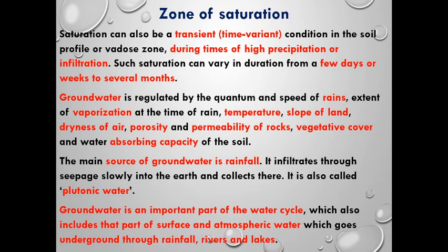Groundwater is an important part of the water cycle, which also includes that part of surface and atmospheric water which goes underground through rainfall, rivers and lakes. When water enters the zone of saturation, called the groundwater or the water table, that water will drain into rivers or lakes, and finally reach the sea.